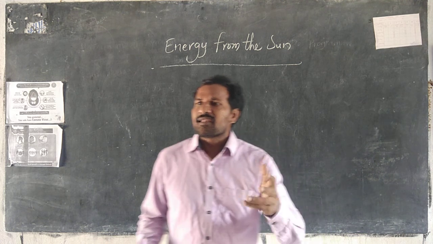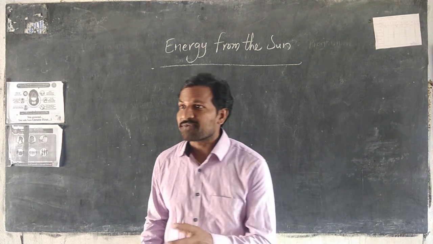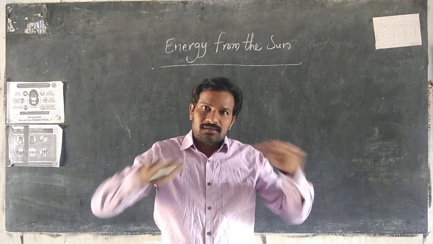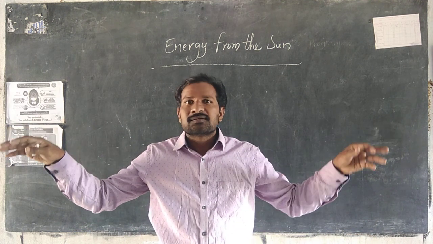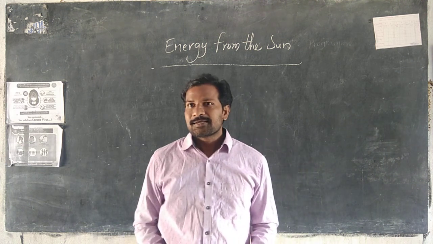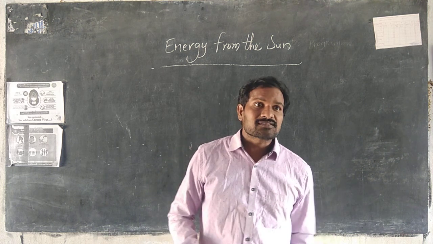There are landforms. What are the landforms? There are 3 types of landforms: mountains, plateaus, and plains. These are the landforms we have learnt already in the previous class, 7th class.